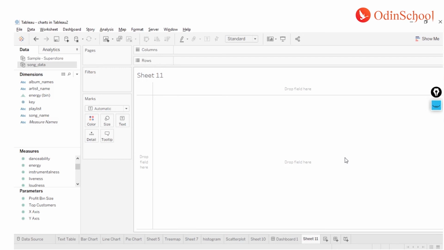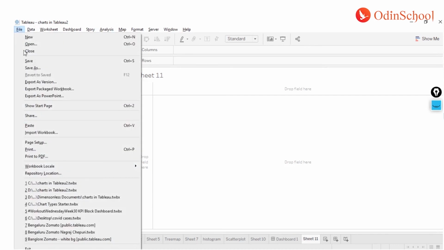You do not have to do anything different from the normal behavior. You just hit Control S, or you go to the options under File and click on the Save or Save As button, and you can save the file in either TWB or TWBX formats, and that works absolutely fine. However, if you are working on Tableau Public, the process is a bit different.